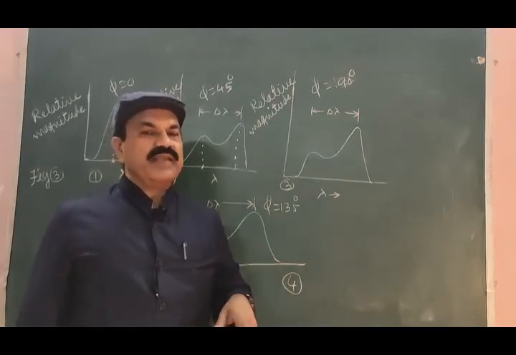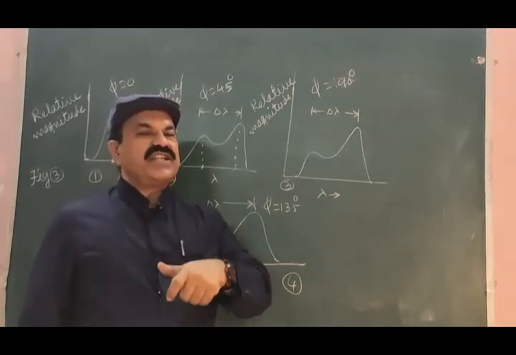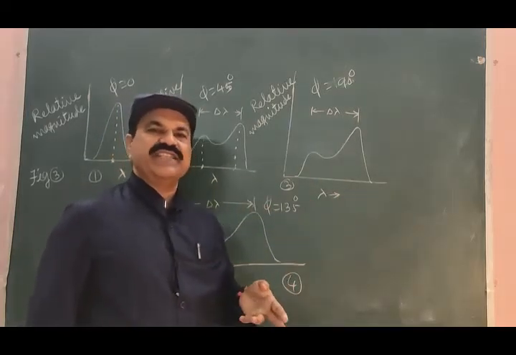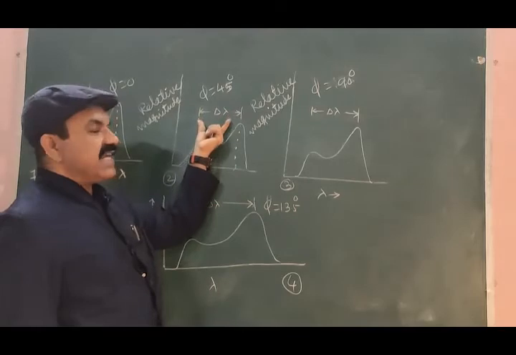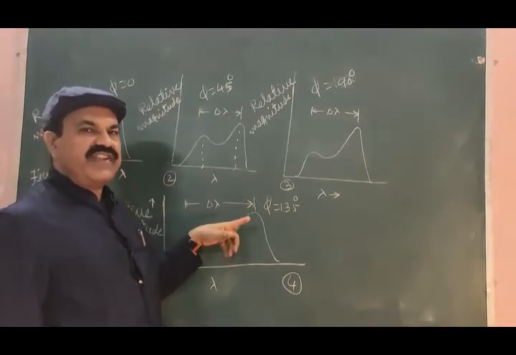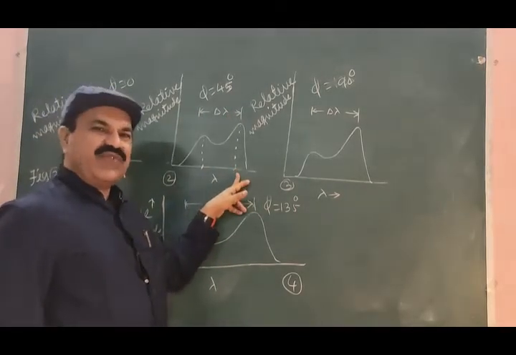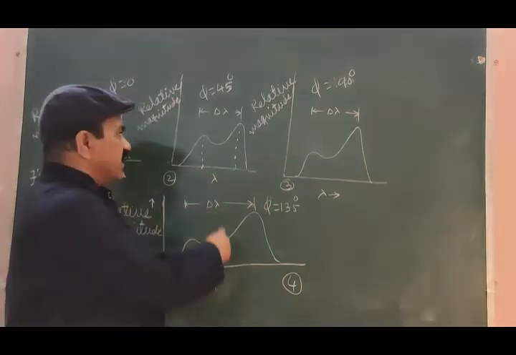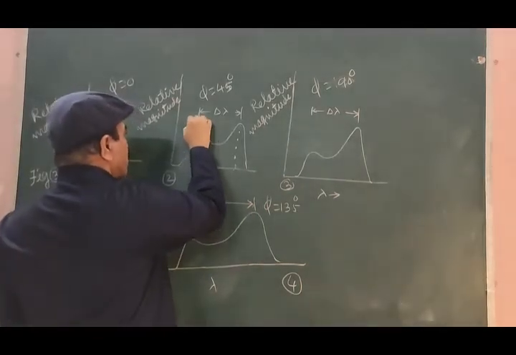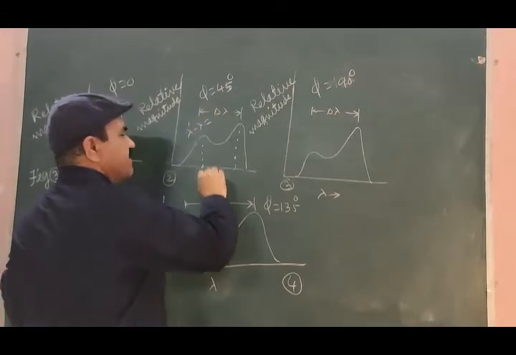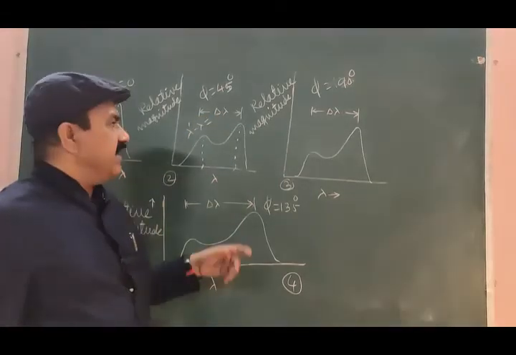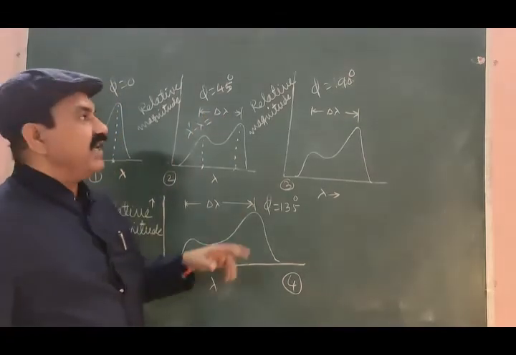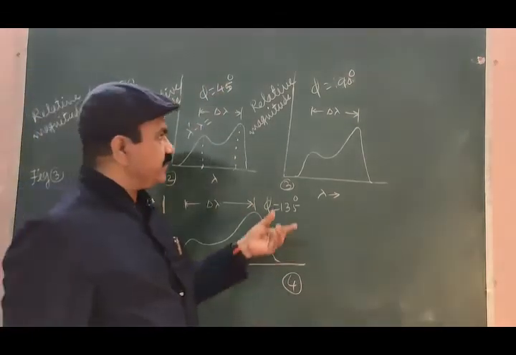Therefore, the wavelength of the incident photon is small and the wavelength of the scattered photon is large. This is the delta lambda, the difference between the wavelength of the scattered photon and the wavelength of the incident photon. This delta lambda corresponds to lambda dash minus lambda. This difference seen here is smaller as phi is small.